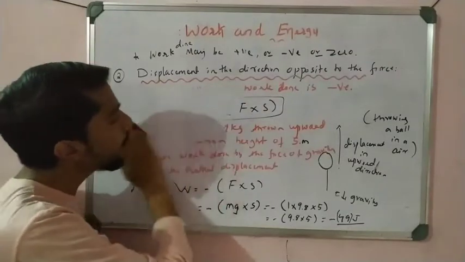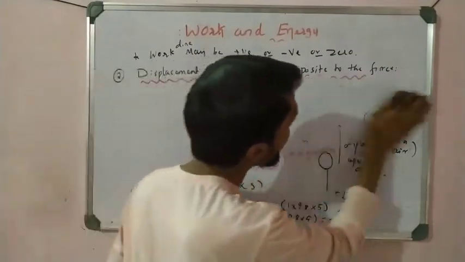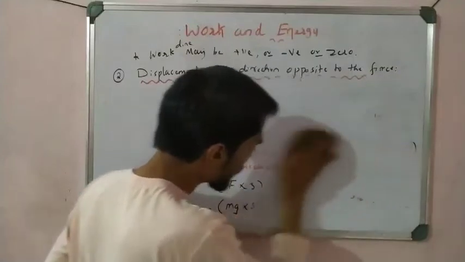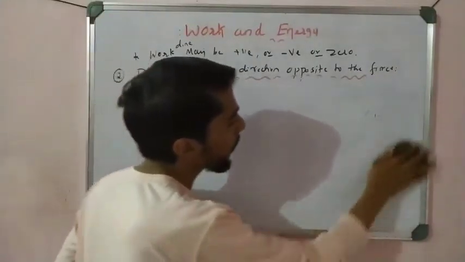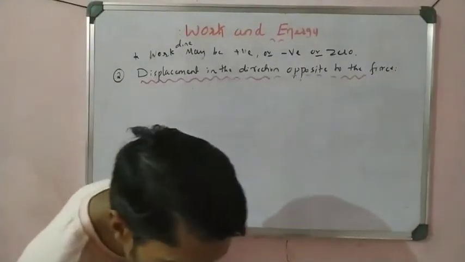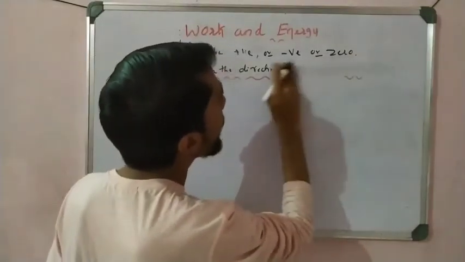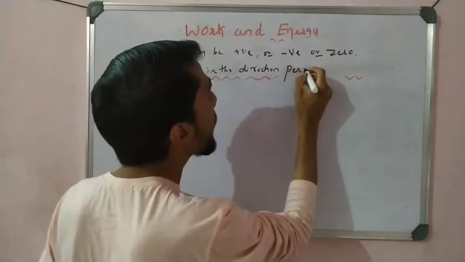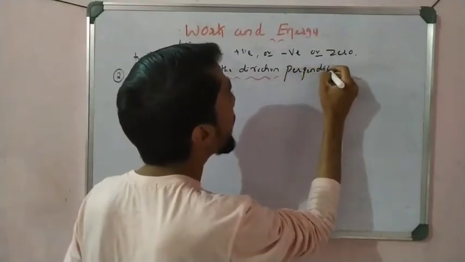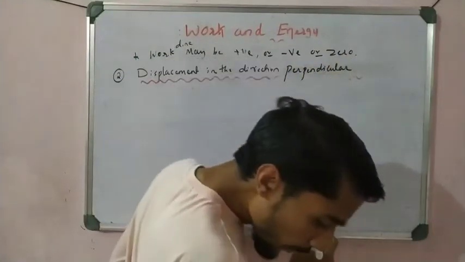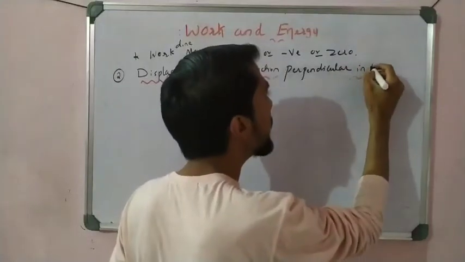So take that also. When we say that the work done is 0, let us see here. The displacement is in the direction perpendicular to the force.